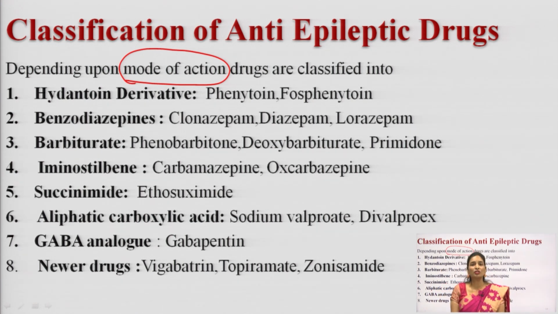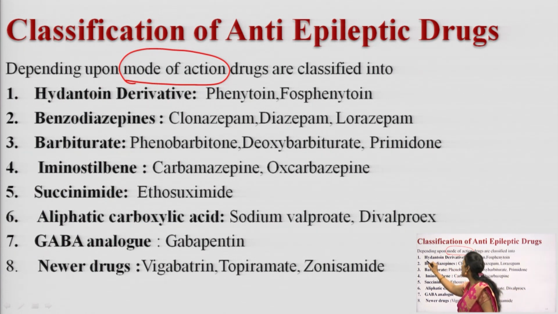Benzodiazepines are also drugs which can be used in epilepsy. You can use the barbiturate drugs, the iminostilbene drugs, the succinimide drugs, the aliphatic carboxylic acid drugs, the GABA agonist drugs, and there are some newer drugs which are used to treat epilepsy. So, these are all the drugs which are used in epilepsy. We will discuss one by one what examples come here.